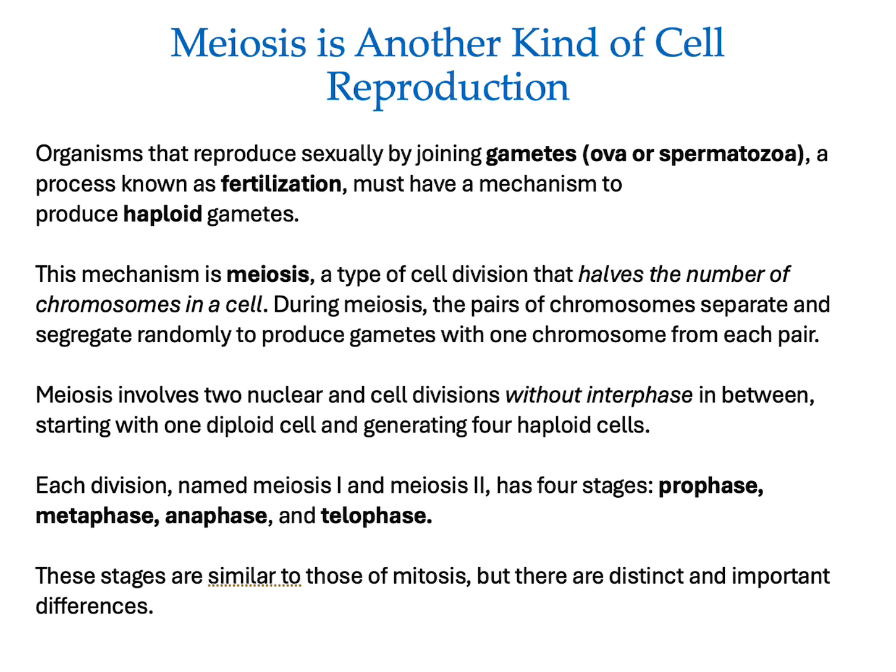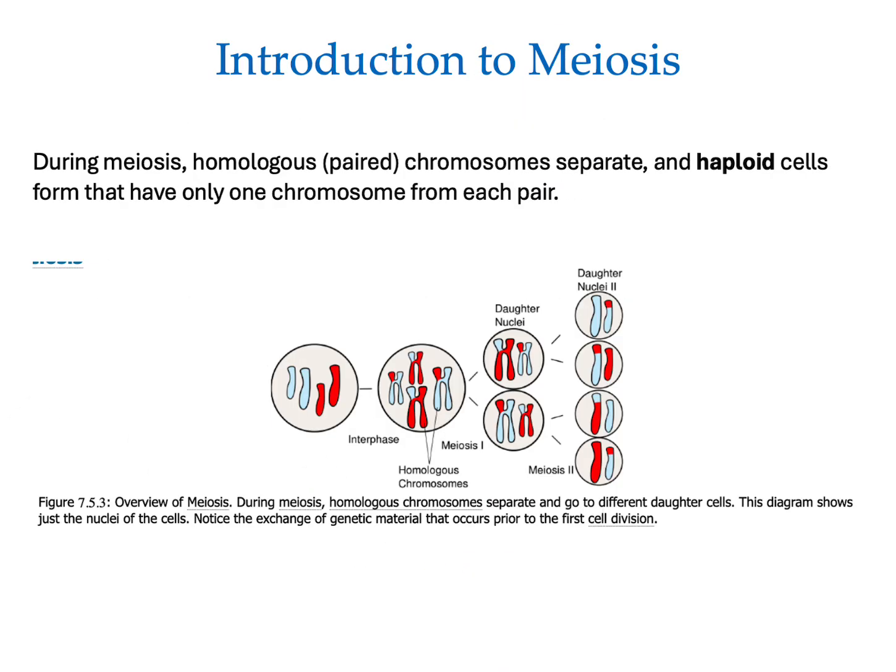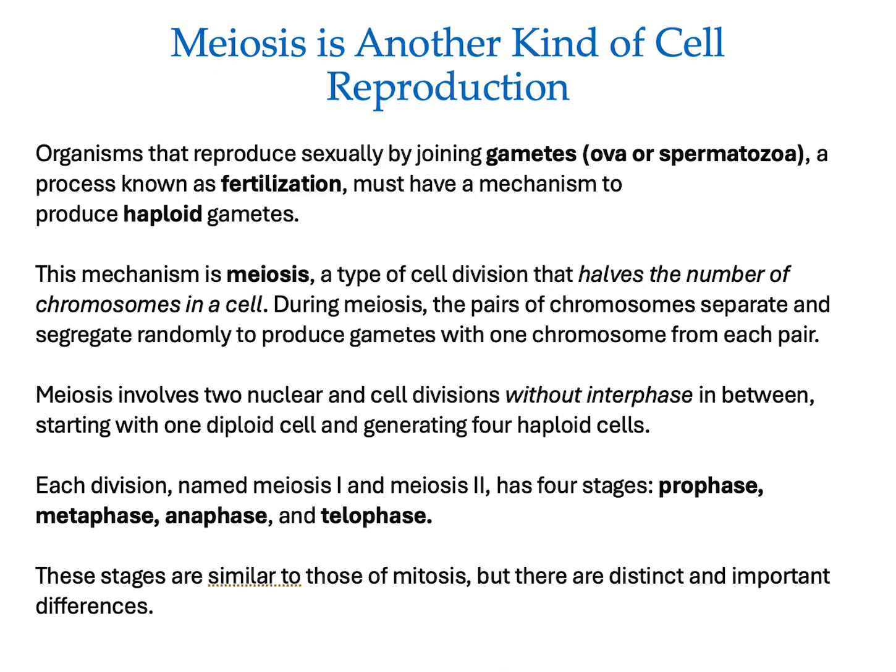Meiosis involves two nuclear and cell divisions without interphase in between. And they start with one diploid cell and end up generating 4 haploid cells. Each division, named meiosis 1 and meiosis 2, has 4 stages: prophase, metaphase, anaphase, and telophase. These stages are similar to those of mitosis, but there are distinct and important differences.